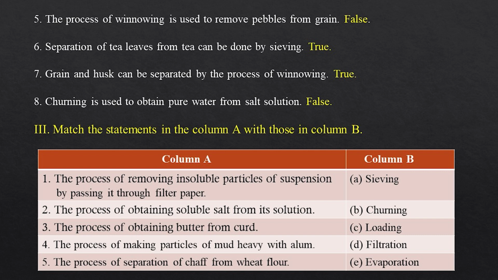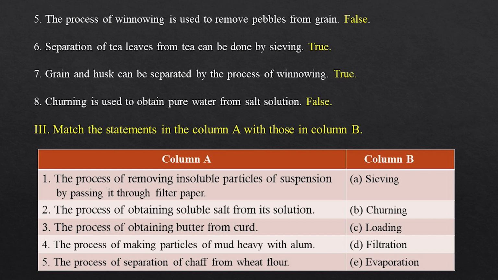8. Churning is used to obtain pure water from salt solution. False. 3. Match the statements in the column A with those in column B. Column A. 1. The process of removing insoluble particles of suspension by passing it through filter paper. 2. The process of obtaining soluble salt from its solution.